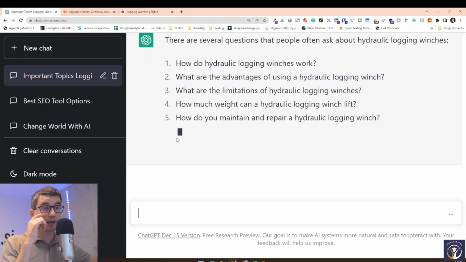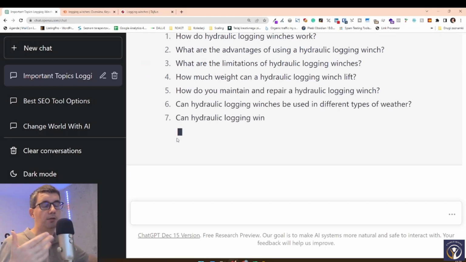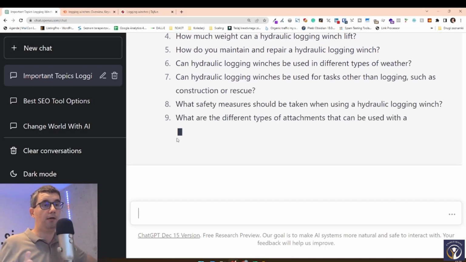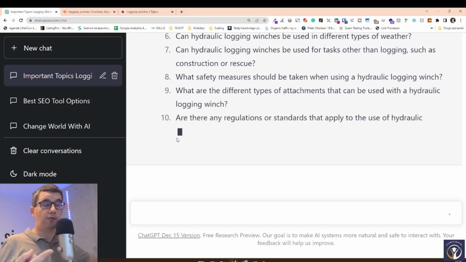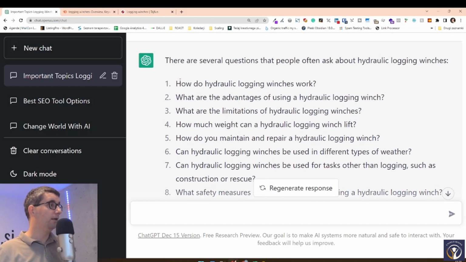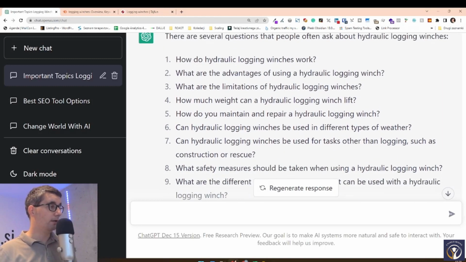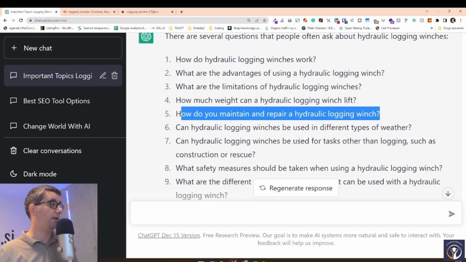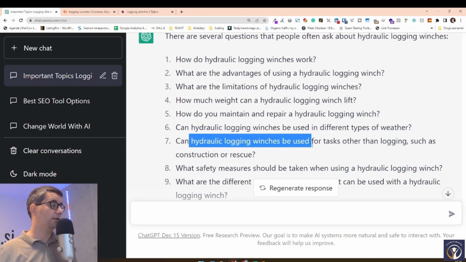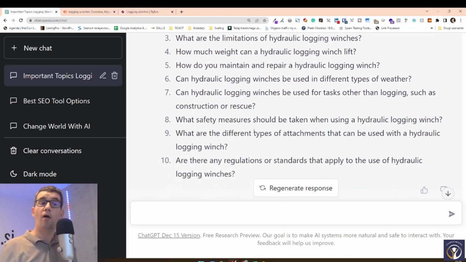Later on in the lessons, we're going to check on how to add the code so that our questions show themselves as the schema for FAQ. We'll get to that. And of course, ChatGPT is going to program all of that for us. But now we got a list of 10 different questions about logging winches. How much weight can a hydraulic logging winch lift? That sounds great. How do you maintain and repair one? Can they be used in different types of weather? Can hydraulic logging winches be used for tasks other than logging, such as construction or rescue? All sound logical and great answers, right?